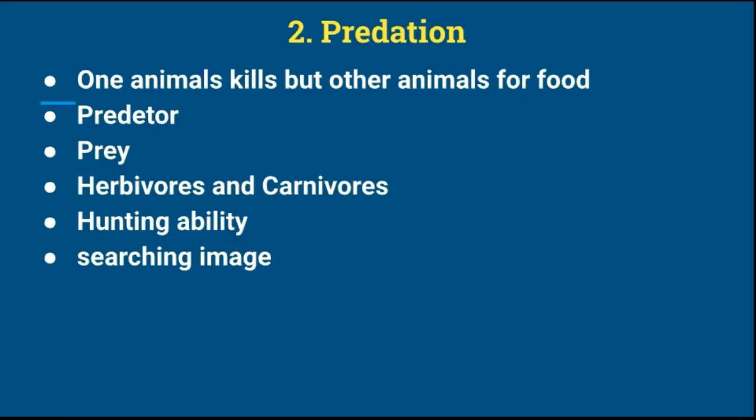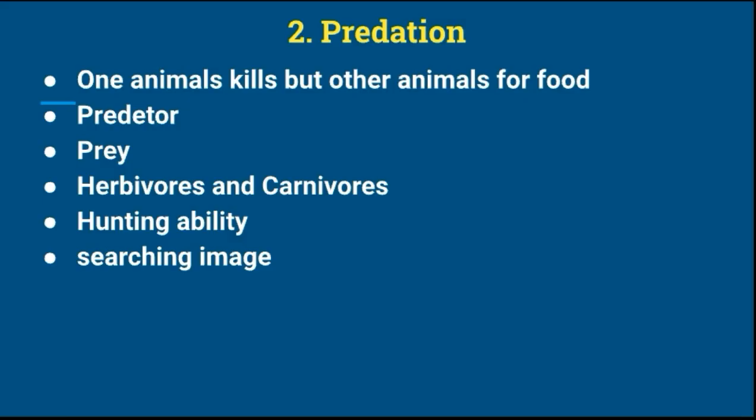Generally in the predation category, predators are of two types, herbivorous and carnivorous. The predators which eat plants are called herbivores, and the predators which eat animals are called carnivorous animals. An example of a herbivore is the rabbit, and examples of carnivores are the fox, lion, tiger, etc.